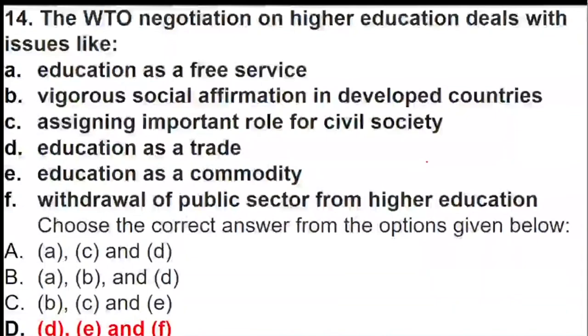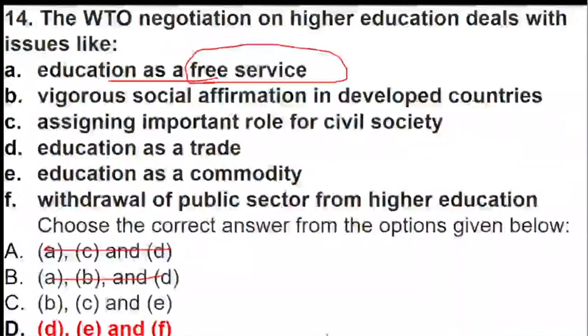Here you can even use the odd man out method. For example, we have education as a free service. You can consider this the odd man out, because higher education can never be given as a free service. So A becomes the odd man out. Now it is talking about rigorous social affirmation in developed countries. It is not only with reference to developed countries, it is with every type of country, whether developed, underdeveloped, or developing.